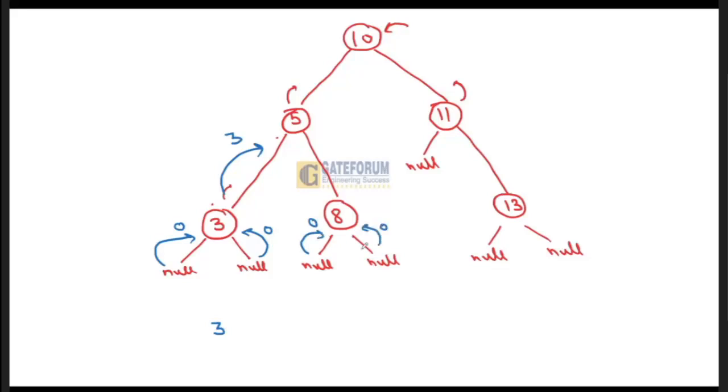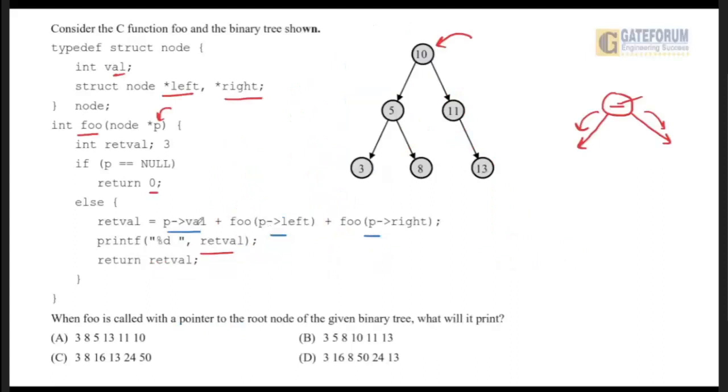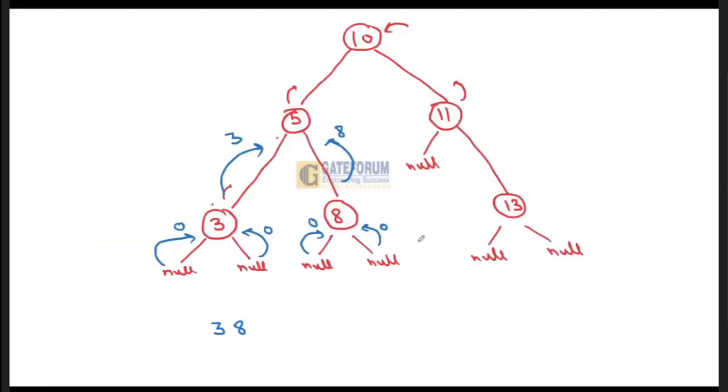Similarly, this will return 0, and whenever it returns 0, it will not print anything. Then what will it return? 8 plus 0 means 8. So before returning, it will print 8 and then it will return 8. Here you can see it first prints the value, and only then returns it. Now what will this node do? It will take 5 plus 3, 8, plus 8, 16. So first it will print 16 and then it will return 16.